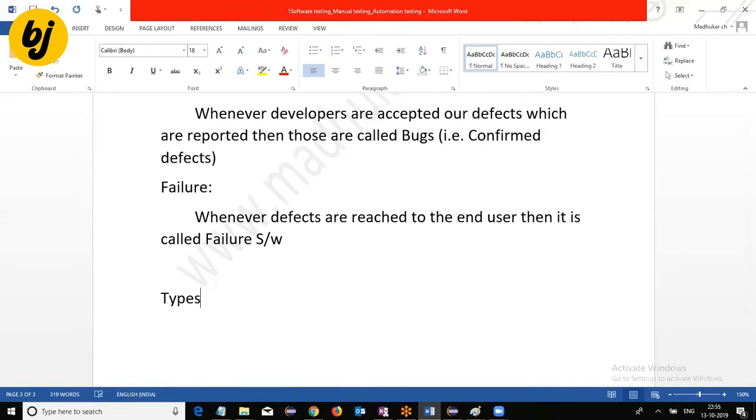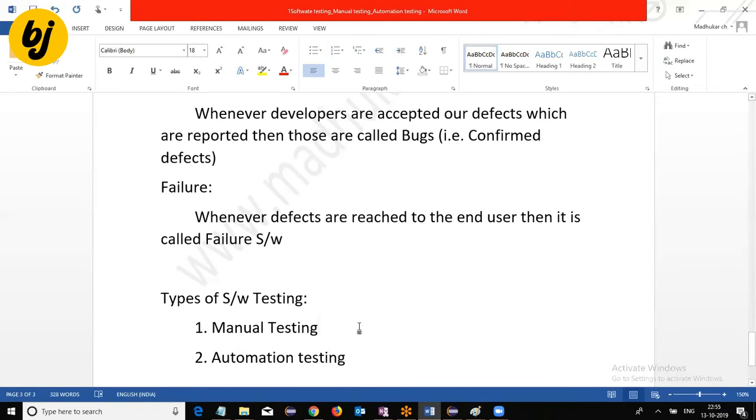Then types of software testing. In general, organizations follow two kinds of approaches to validate applications.